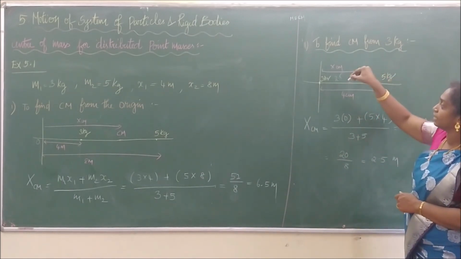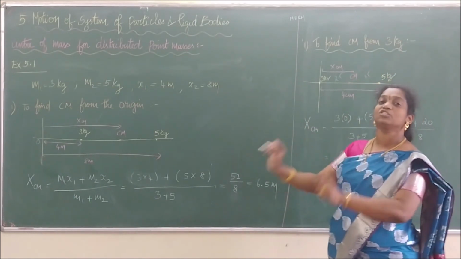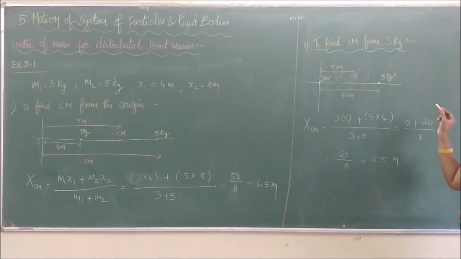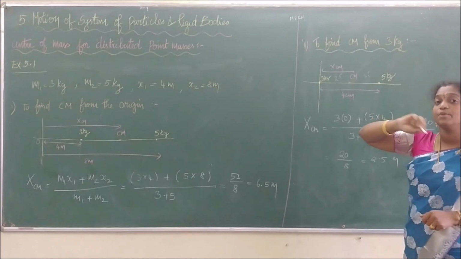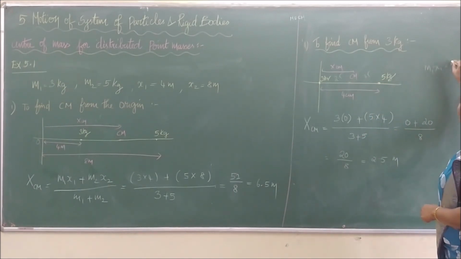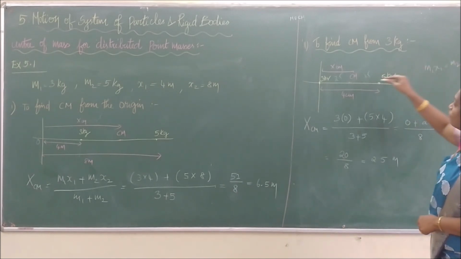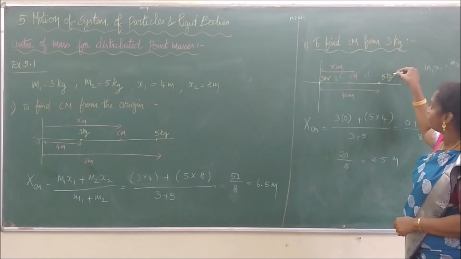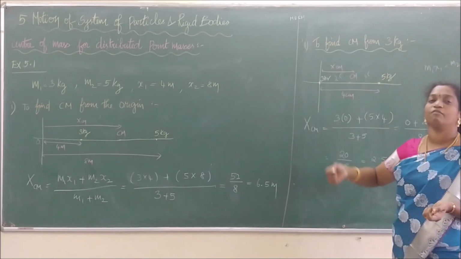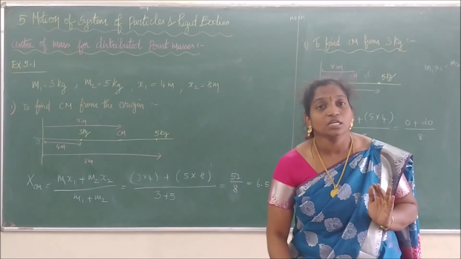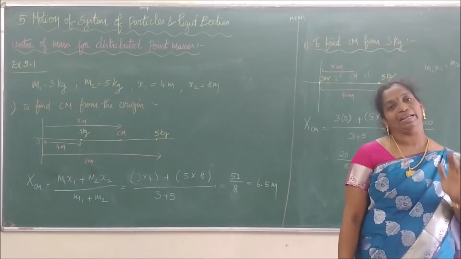So it is not lying at the center. It is lying slightly shifted towards what? The heavier mass. So if we verify the center of mass, we can use the principle of moment. What does the principle of moment give? M1 x1 is equal to M2 x2. So M1 is 3 into 2.5, and we multiply that. We get a value equal to 5 into 1.5. That clearly says that the center of mass will be located somewhat nearer to the greater mass.